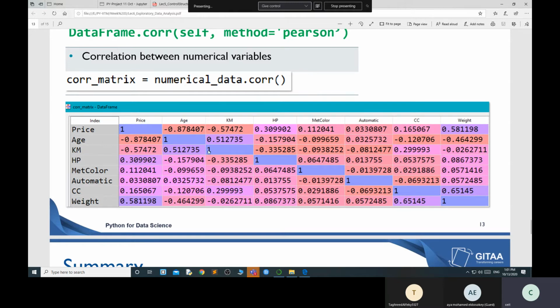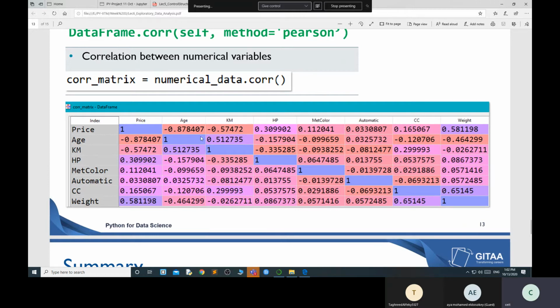The kilometer, if you see here, this is your kilometer and the horsepower. It will not give a good correlation. The matte color does not give a good correlation, or CC, no, weight, no correlation. Only whenever your kilometer is high, the price goes down. The simple concept. Okay, the age is high, the price automatically goes down. Okay, but here, if the CC, no, there is no good correlation over there. Price will depend on this one.